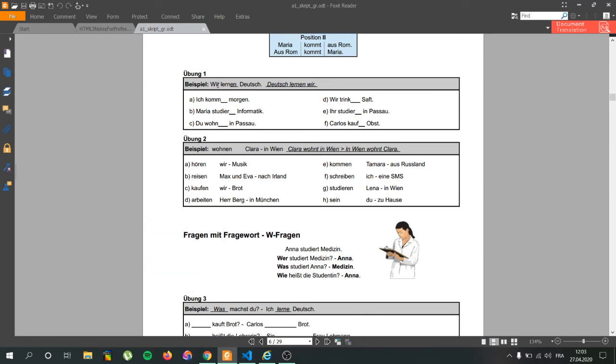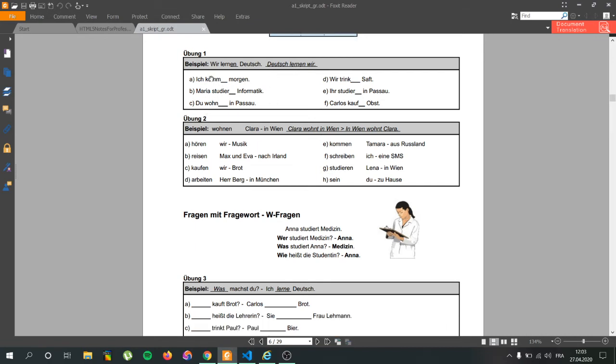Another Beispiel. Wir lernen Deutsch. Deutsch lernen wir. It's the same stuff. So we learn German. German we learn. German learn we here. But in English it should be like German we learn. Ich komme morgen. Why ich komme? Because I have an ich here. So I just add an e.